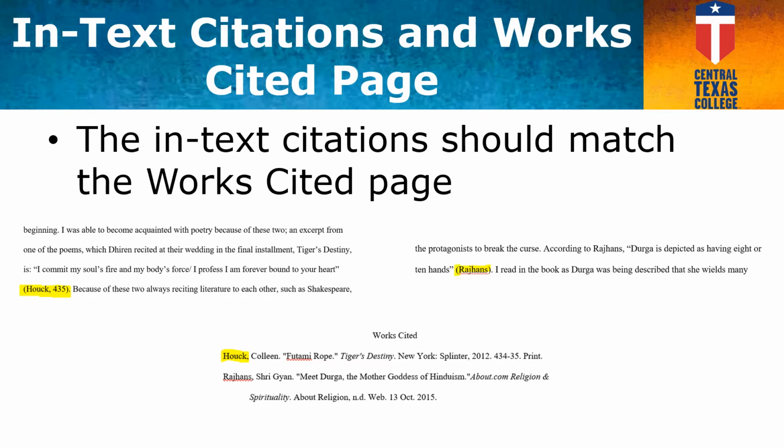Likewise, rations compares to rations on the works cited page. This should be the same if it is a title.